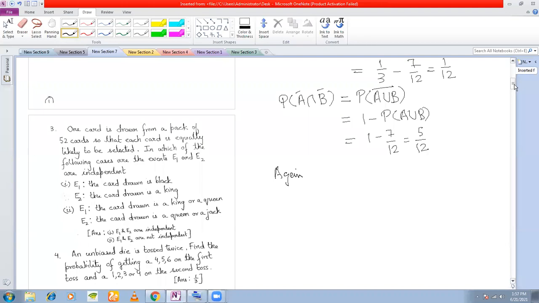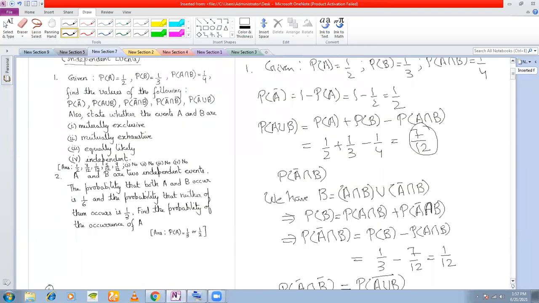This should be P(A intersection B bar). A intersection B bar it should be. Okay. P(A intersection B bar). We find it exactly the way we found this here.